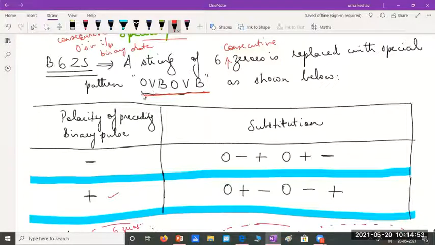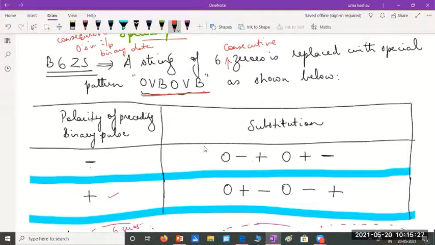I have only one pattern, that is 0V, B0, VB. As the number of bits to be replaced increases, the pattern becomes bigger. So we won't be monitoring the number of ones since the last substitution and all that. Since we'll have only one replacement pattern, I just have to see what the polarity of the preceding pulse is. If the preceding pulse was negative, then this 0V, B0, VB becomes 0 minus plus 0 plus minus.